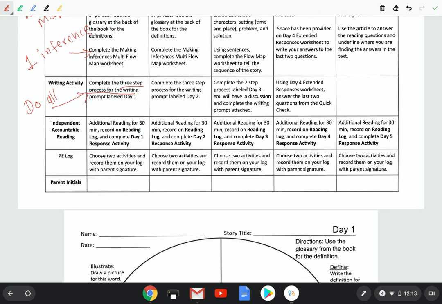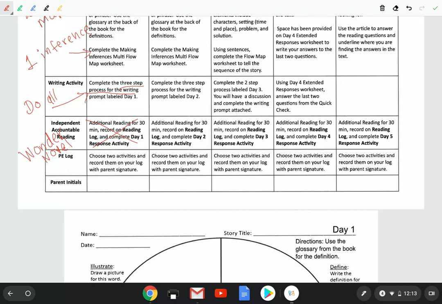Independent reading. This is a piece for independent reading. I know that we usually tell you to read your library books. The independent reading for this week is going to be the novel, okay? So I'm going to put here Wonder novel. And later on, I am going to tell you the pages that you're going to be reading each day, okay? I will be posting daily and letting you know which pages you are supposed to read every day of the novel.